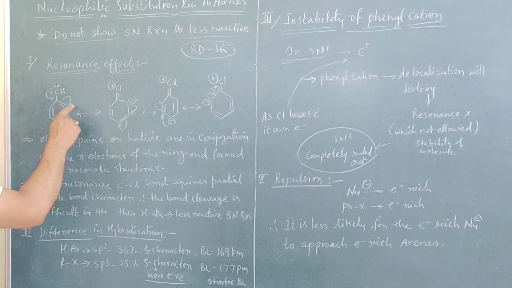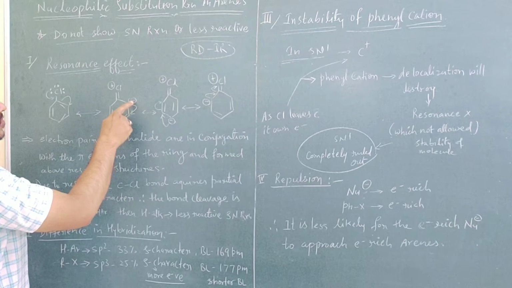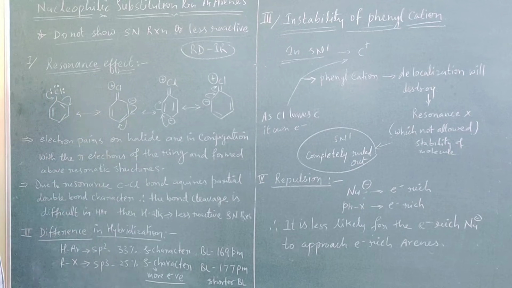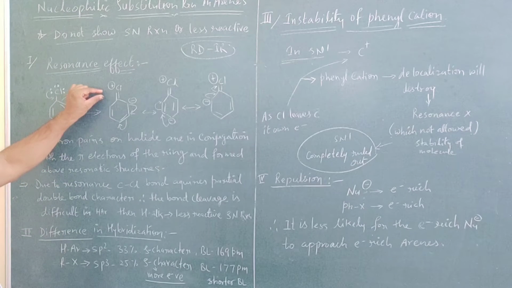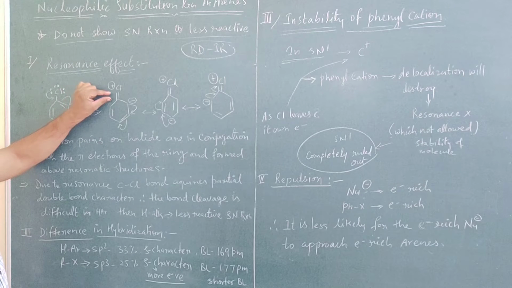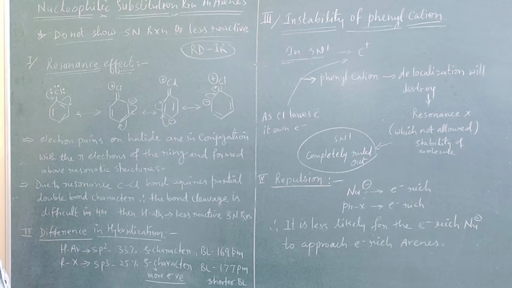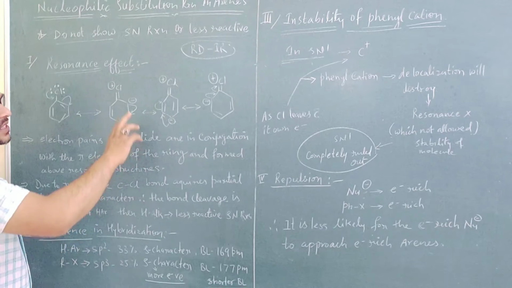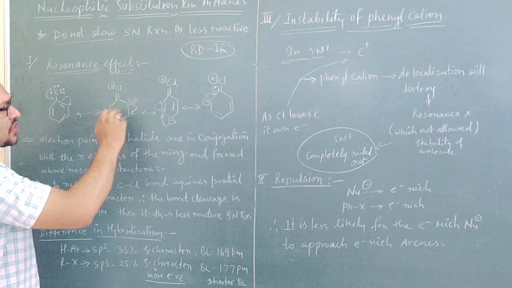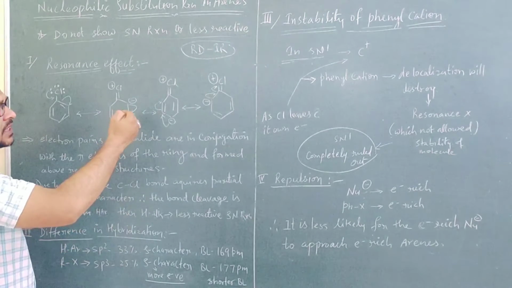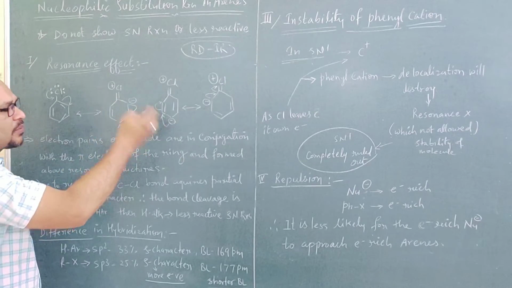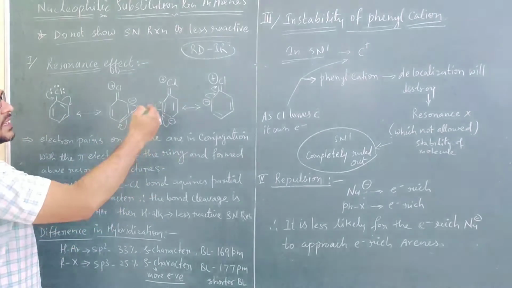So here we can see on the ortho position the electron density will be more, and at the same time the chlorine will carry the partial positive charge and a partial double bond between carbon and chlorine will be formed. And at the same time, once the electron density is more on the ortho position, it shifts its electron into the next carbon, then the density shifts into the para position, and it goes like this only.